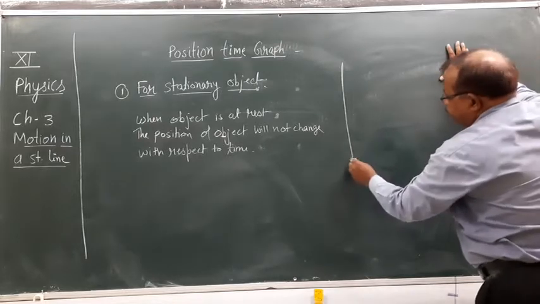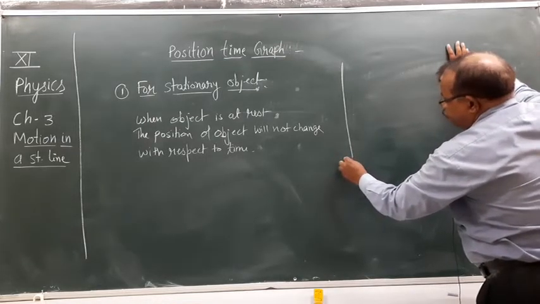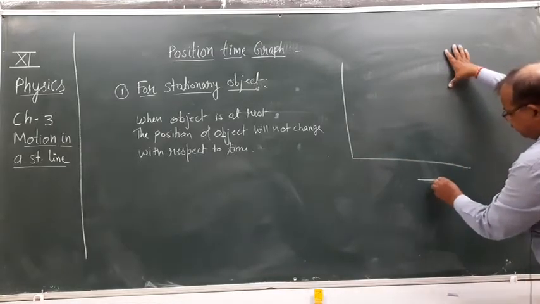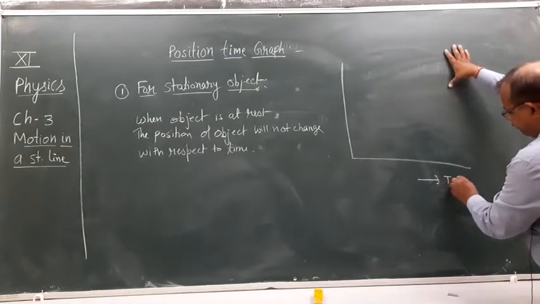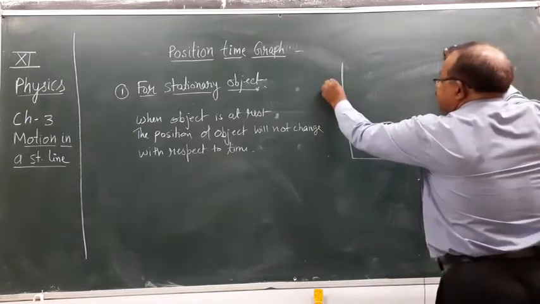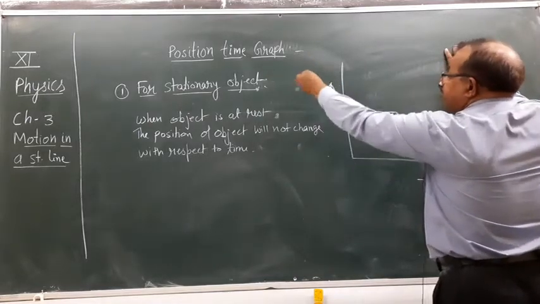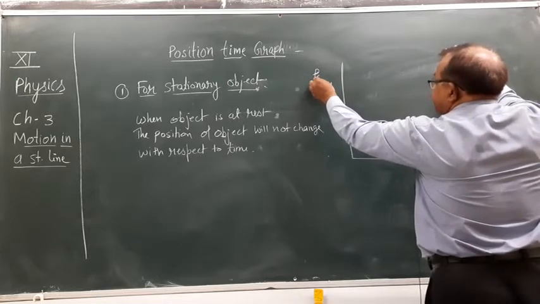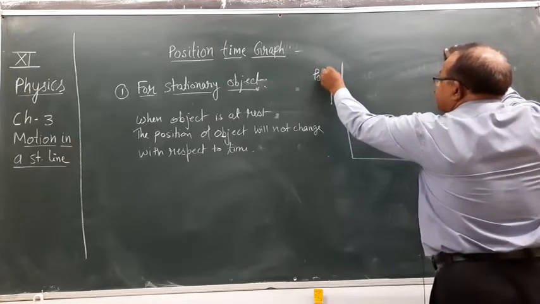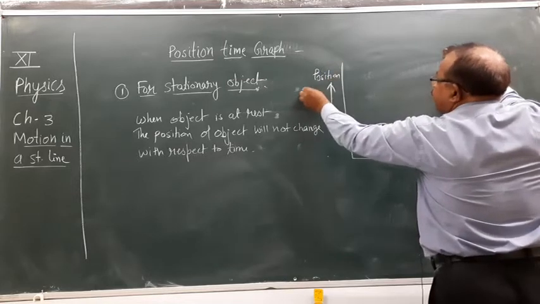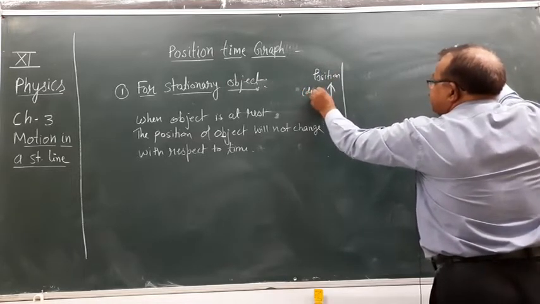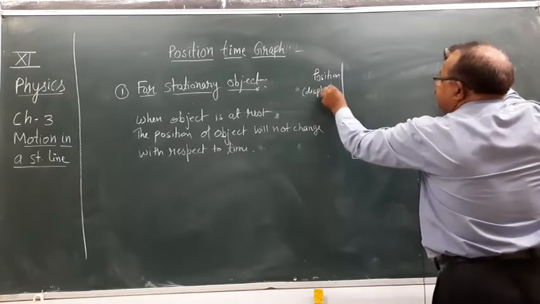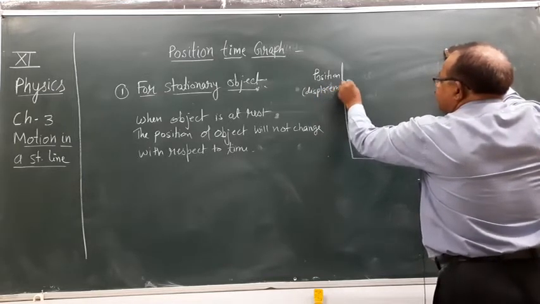On two axes, this is time and this is position, because it is a position time graph. Position, or we can say displacement, same thing.